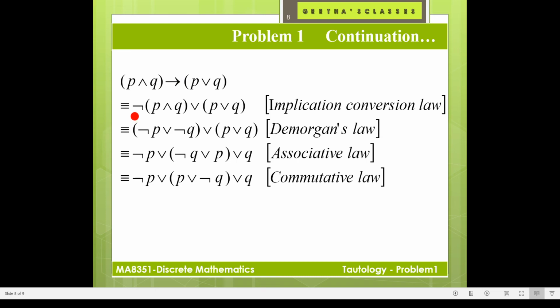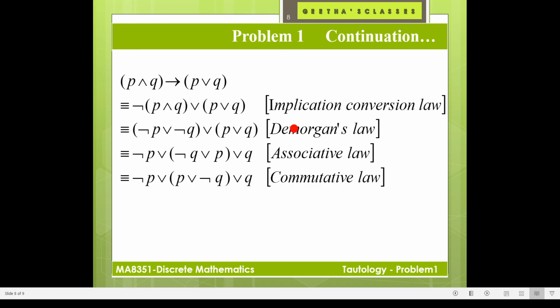So you know, not of P and Q or P or Q, that is implication conversion. So not of the first term, or the second term. Now apply negation inside: not P or not Q, or you write the second term as it is. We are applying negation inside, that is De Morgan's law.